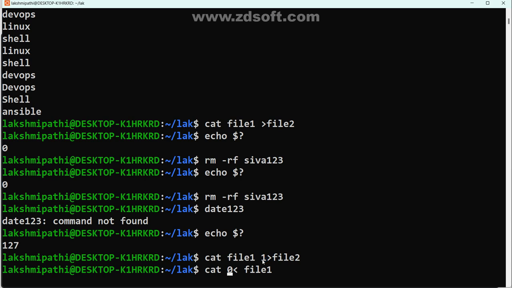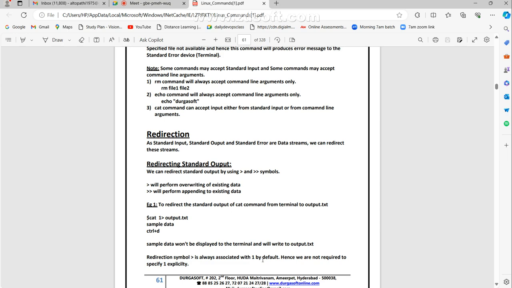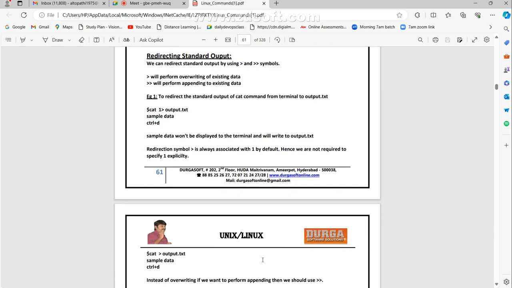Okay, we may see the error representation. We may go through the documentation, where they explain. Now see here, cat with 1 greater than output.txt. This is the output redirection, we are storing data. Very first time we are storing data. Sample data won't be displayed on the terminal and will be written to the output file. If you want to display it, simply use cat with input redirection or cat with the file.